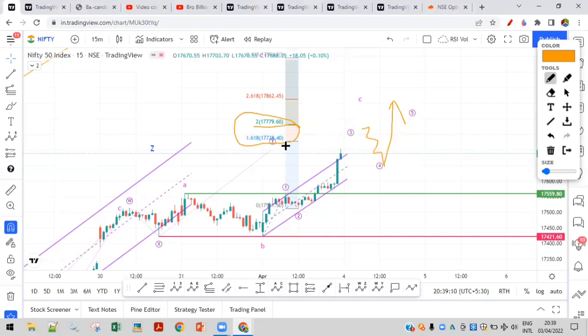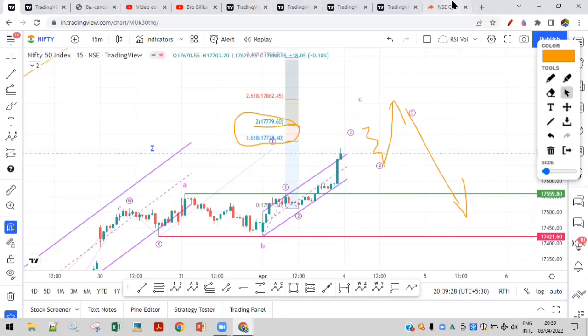So if it goes near this, then what you can expect is it would drop somewhere near 17,650, 100 to 150 points, you can expect till 17,600, because it will be a sharp wave ABC, and then it would make one more top and then drop. So let's see, and let's hope. We discussed both bullish and bearish cases for the next session.